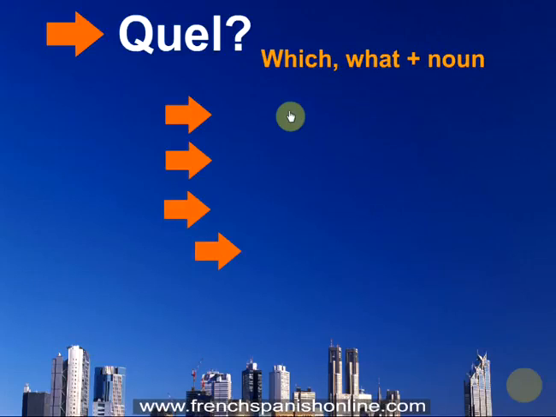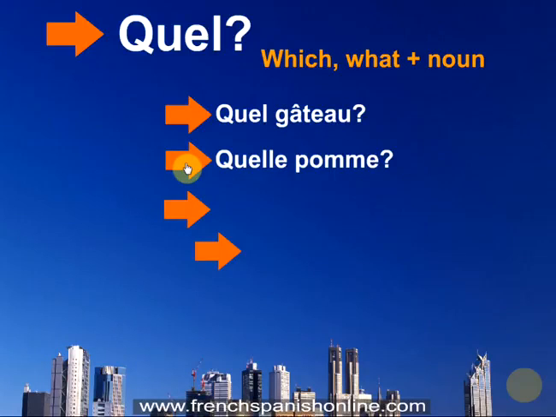Let's take some examples to understand. For example, you have several cakes and you say which cake, which one. In French is quel gâteau, okay? Quel following by a noun, quel gâteau. Another example, what or which apple, quelle pomme. Here, as you can see, quel agrees with pomme, which is here feminine. So quelle, double L-E.